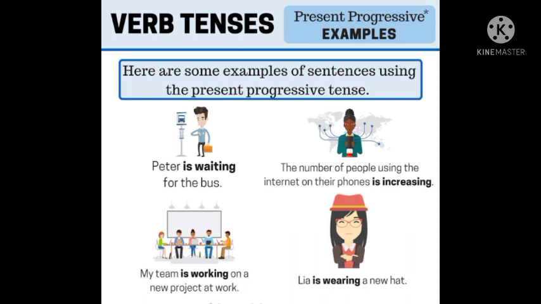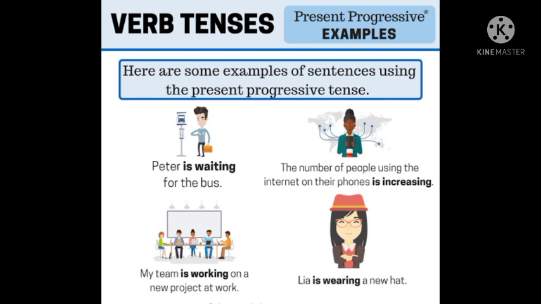Next is, the number of people using the internet on their phone is increasing. Nowadays students, आजकल के दिनों में सभी लोग इंटरनेट यूज़ करते हैं. So the number of people using the internet on their phone is increasing. आजकल क्या हो गया है, आपकी क्लासेस भी ऑनलाइन होते हैं, तो बहुत सारे लोग इंटरनेट अपने फ़ोन से यूज़ करते हैं.